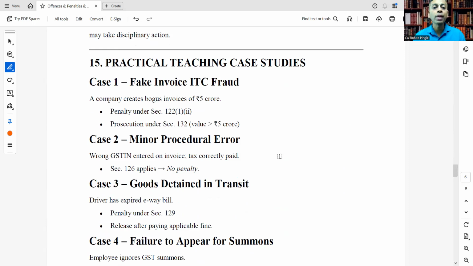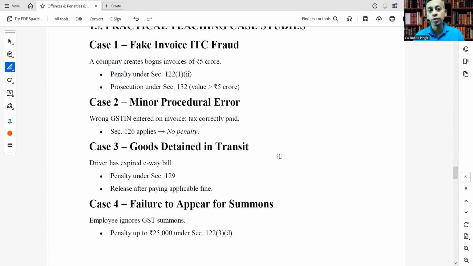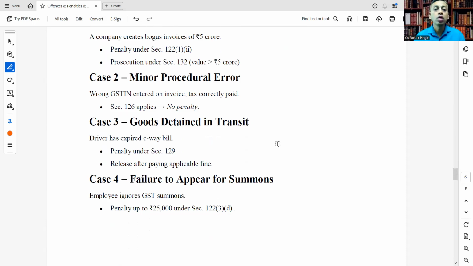Let's see some of the practical case studies. Case 1, fake invoice ITC fraud. A company creates bogus invoices of rupees 5 crore. Penalty under section 122 subsection 1 clause 2, and prosecution under section 132 as the value is more than rupees 5 crore. Case 2, minor procedural error. Wrong GSTIN entered on invoice.